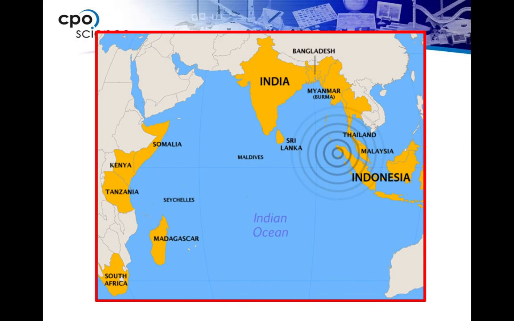Here's a picture showing what it looked like after that water goes out. The locations on this map in that mustard yellow color are all of the locations where people died in that Indian Ocean tsunami. The gray circles are where the earthquake originated. So you can see that's where we had the most loss of life, but they experienced loss of life even further away from there.